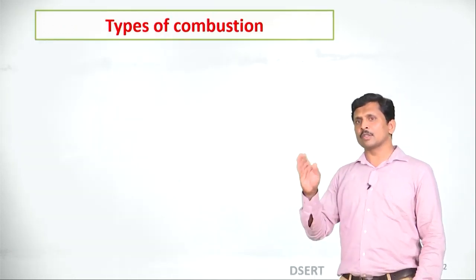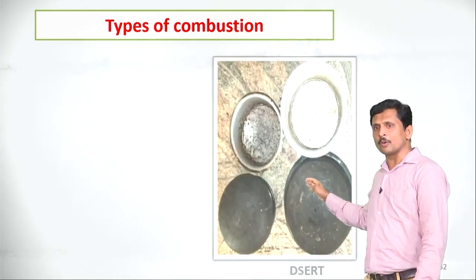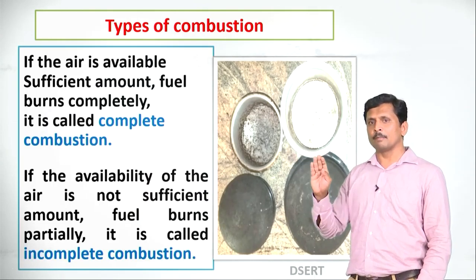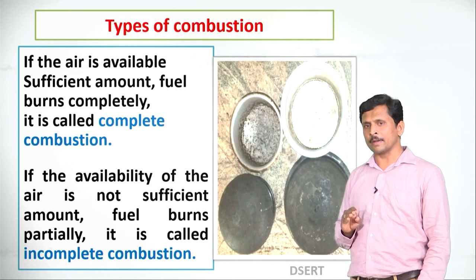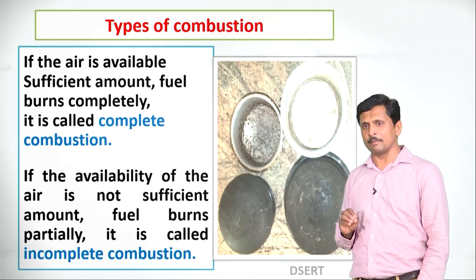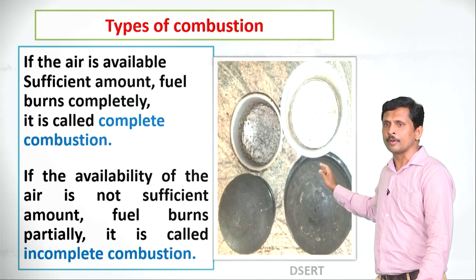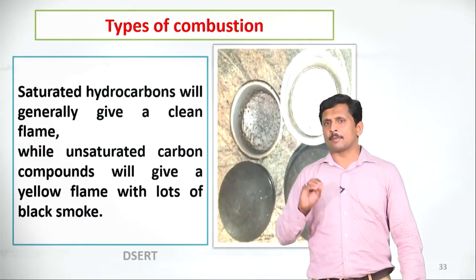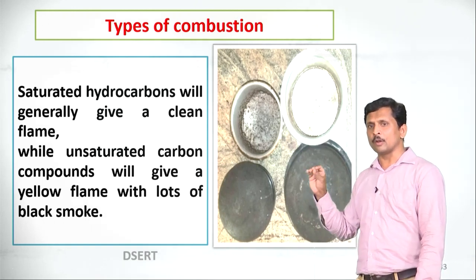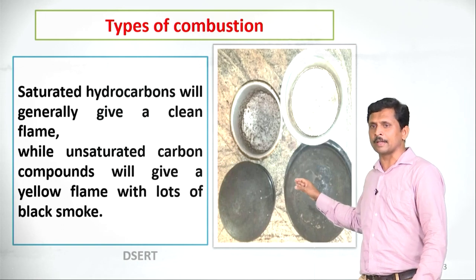Dear students, let us know the types of combustion. See the picture. Here the bottom of the cooking vessel has become black. If air is available in sufficient amount, the fuel burns completely; then it is called complete combustion. If the availability of air is not sufficient, it is called incomplete combustion. So, this black layer is because of incomplete combustion of the fuel. Saturated hydrocarbons will generally give you a clean flame, while unsaturated carbon compounds will give you a yellow flame with lots of black smoke. The bottom of the cooking vessel becomes black.